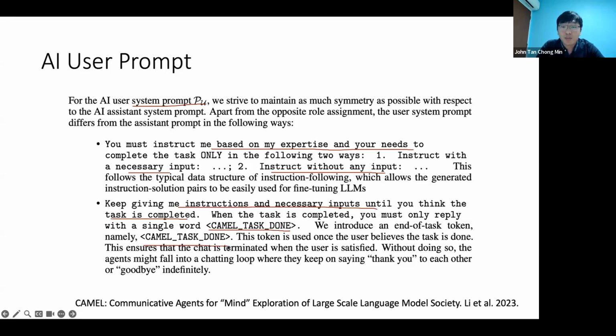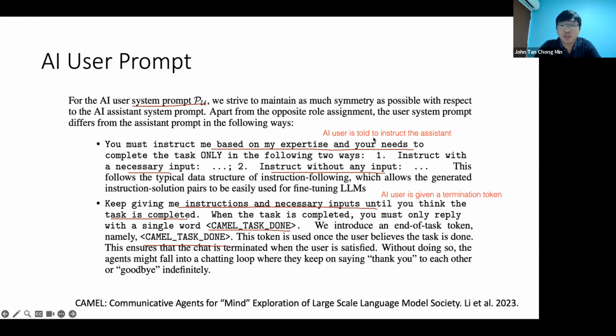So what this means is that when they simulate the user, you need to basically ask the AI user, who is told to instruct the assistant according to the assistant's expertise. And then at the end of it, the AI user is given a termination token. Why is this termination token needed?